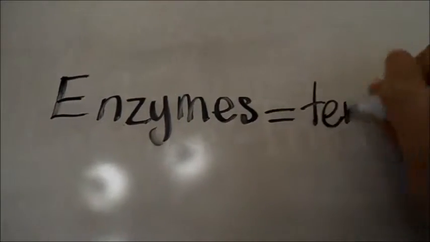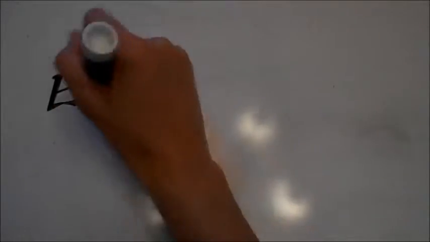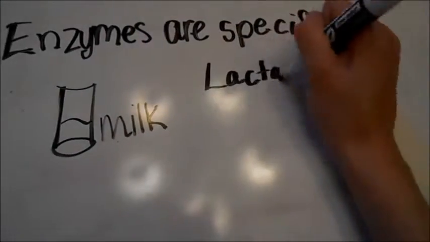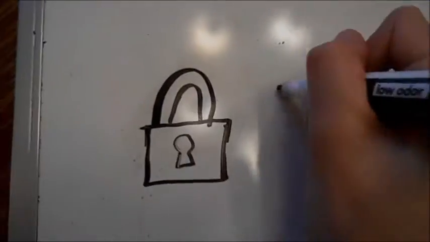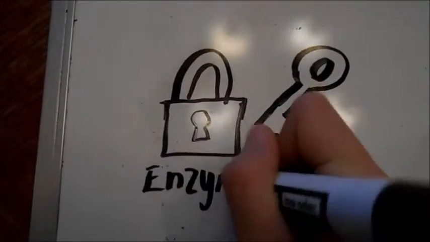Enzymes are mainly tertiary-level globular proteins. Enzymes are very specific about what they can catalyze. Lactase, for example, will not catalyze anything other than the reaction that causes the digestion of lactose. If you were looking at a lock and key, the enzyme would be the lock and the substrate, or the substance the enzyme is catalyzing, would be the key.